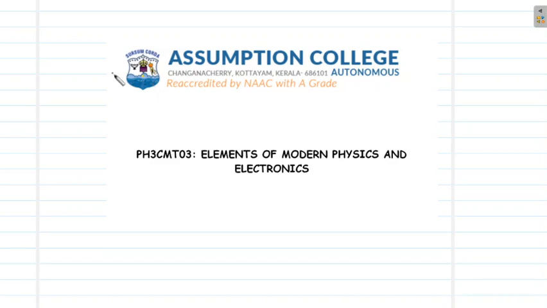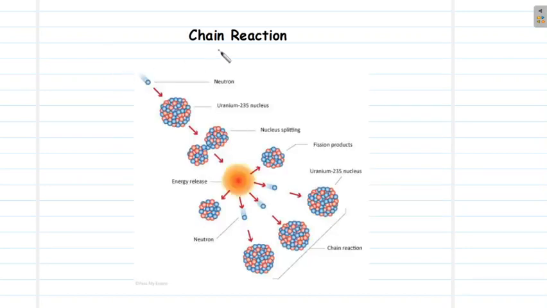Hello friends, in today's video, let us try to understand chain reaction and the working of an atom bomb. So in the last class, we already learned about nuclear fission process. In nuclear fission, a heavy nucleus, say for example a uranium-235 nucleus, will be bombarded with high energetic neutrons, and as a result an unstable nucleus will be first formed, which will later split into fission products or fission fragments.